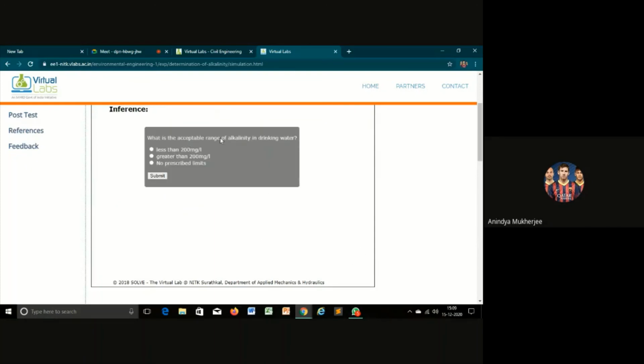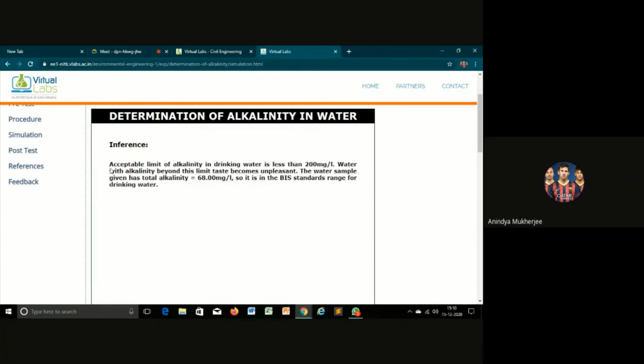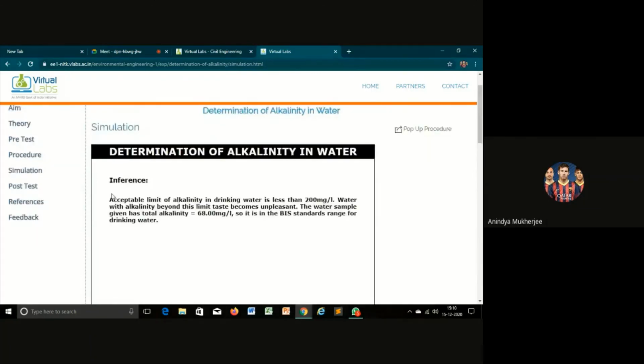That is the acceptable range of alkalinity in drinking water. Okay, so from here we get to know that the acceptable limit of alkalinity in drinking water is less than 200 milligram per liter.